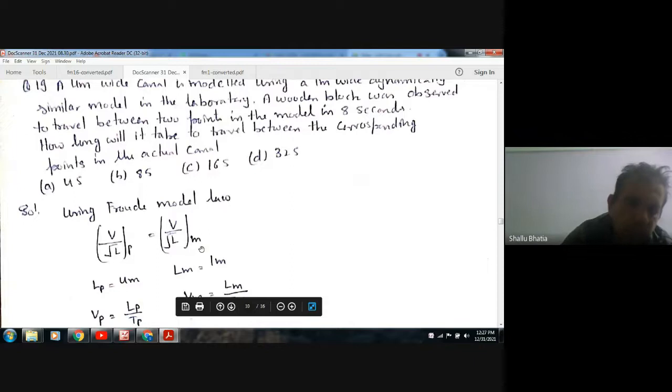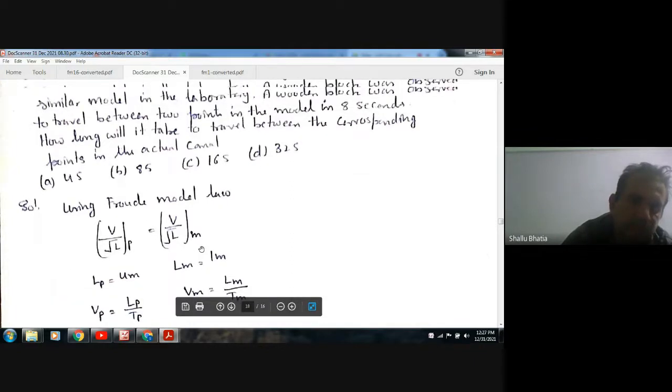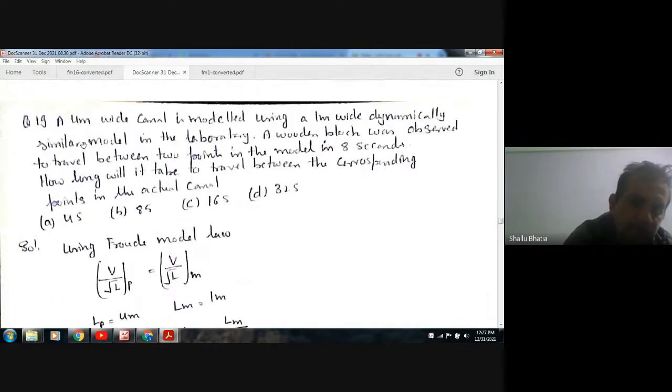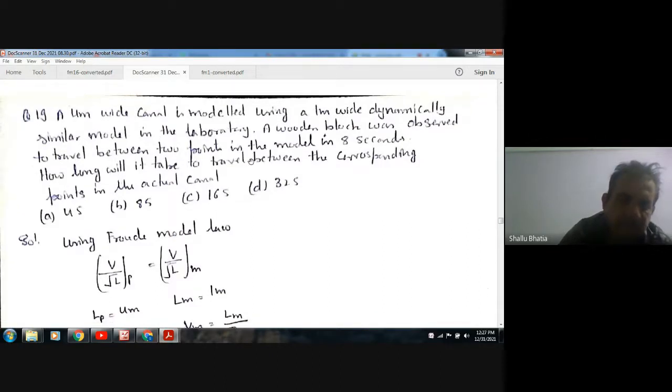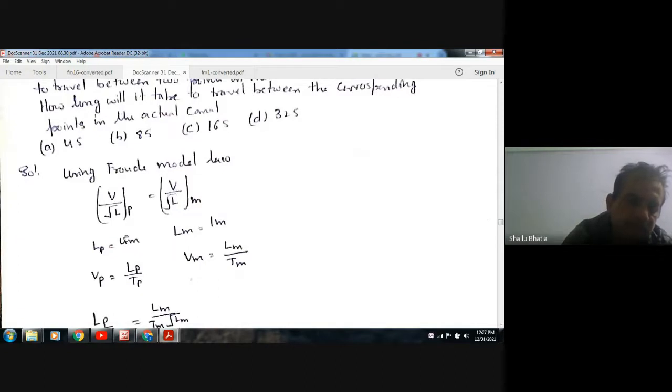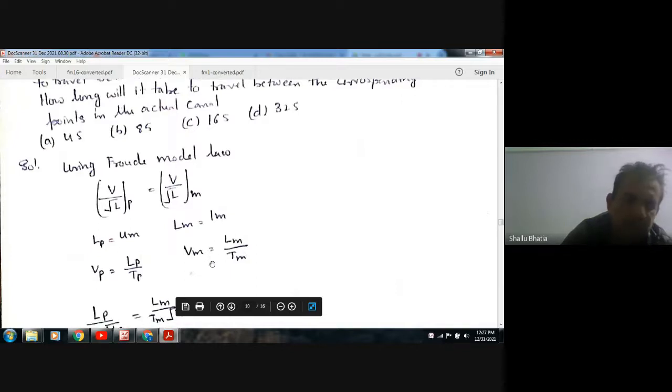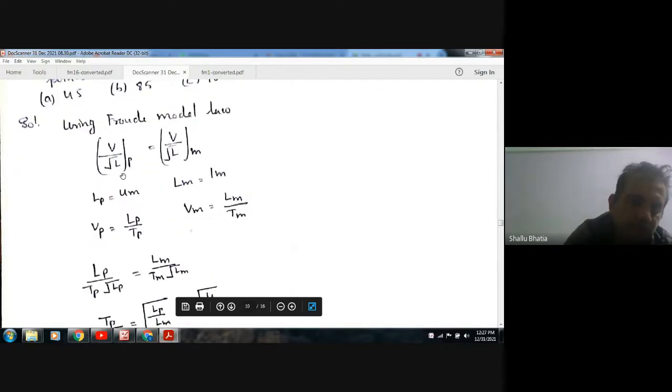In the first case, Lp is 4 meter. In the second case, Lm is 1 meter. Vp, the velocity of prototype, is Lp by Tp, and Vm, velocity of model, is Lm by Tm. Putting these values, Lp by Tp divided by root Lp equals Lm by Tm divided by root Lm.